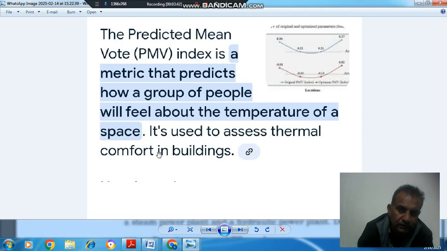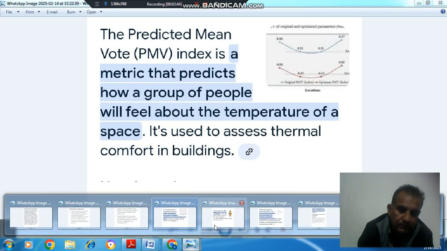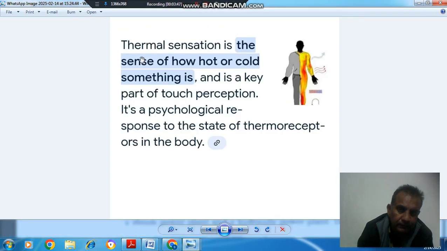It is used to assess thermal comfort in buildings. And T sense is thermal sensation. Thermal sensation is the sense of how hot or cold something is and is a key part of touch perception. It's a psychological response to the state of thermoreceptors in the body.